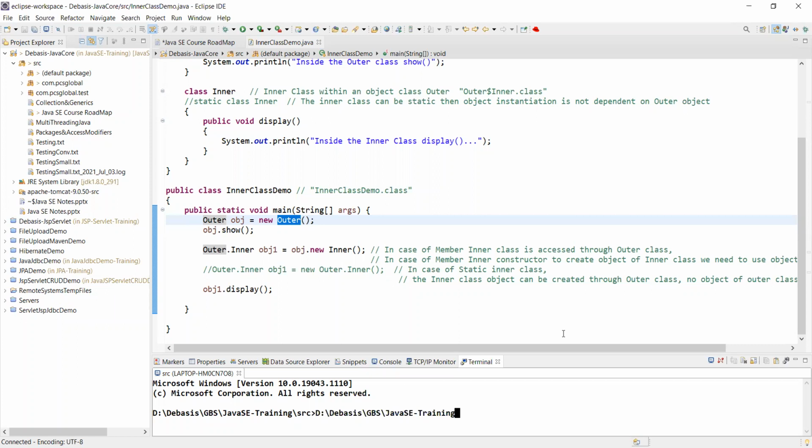I'm under D:Devashish GBS Java SE training. No doubt about it. I'm here. And under this, I will also see a directory called SRC. And you are seeing so many, these are all Java files.